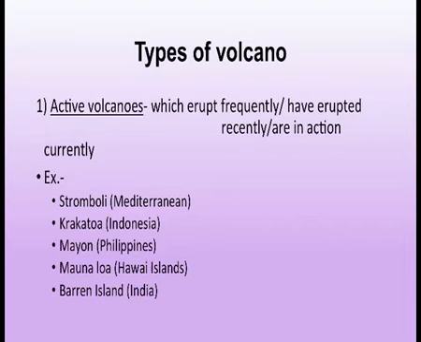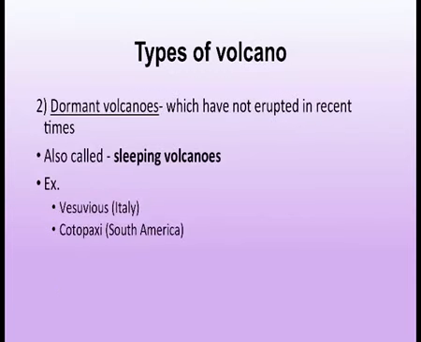Examples are Stromboli, Krakatoa, Mayon, Mauna Loa and Barren Island. Barren Island is located in India, in the Andaman and Nicobar Islands. These are examples of active volcanoes whose eruption is taking place right now.